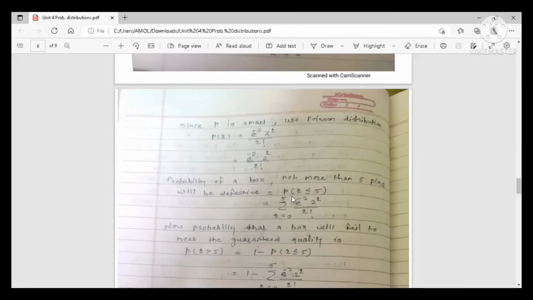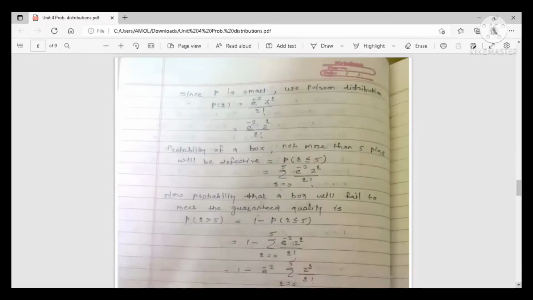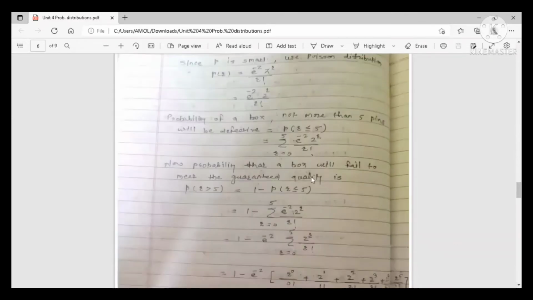Summation of e raised to minus Z, this is the simplified term of Poisson distribution, e raised to minus 2 into 2 raised to R upon R factorial, and R varies from 0 to 5 because R is less than or equal to 5. So we are going to start from 0 up to 5. So this is the probability of a box under the Poisson distribution.